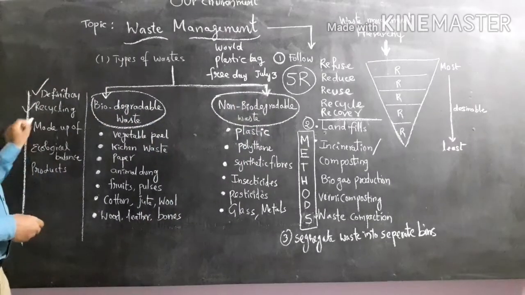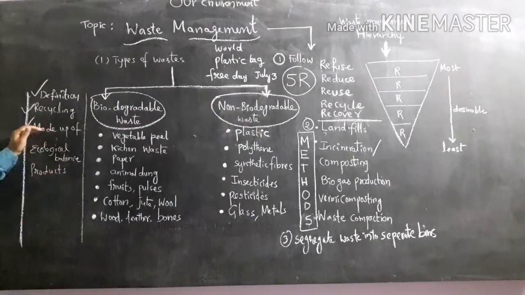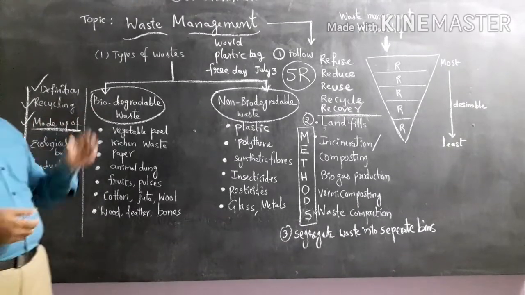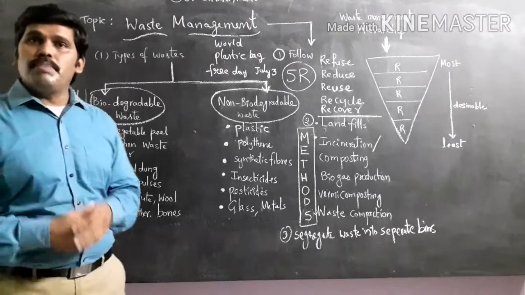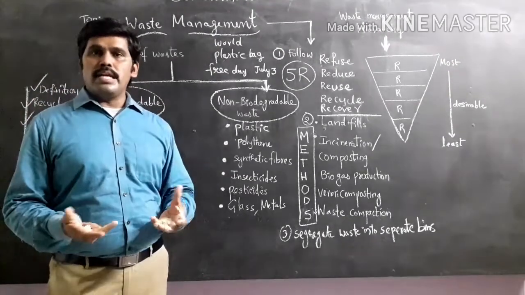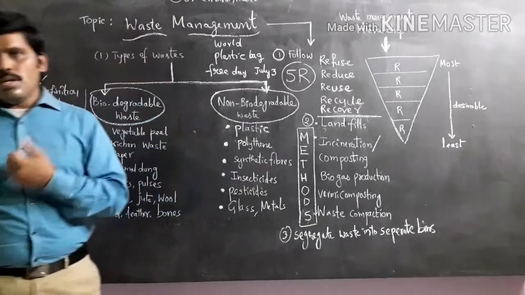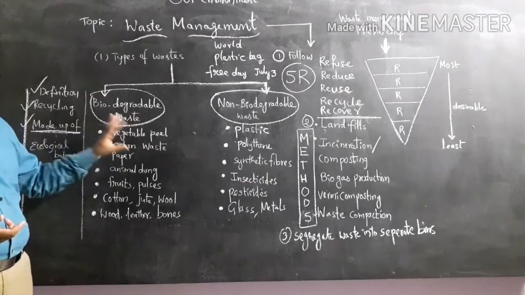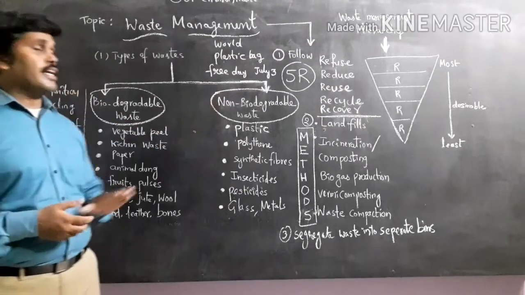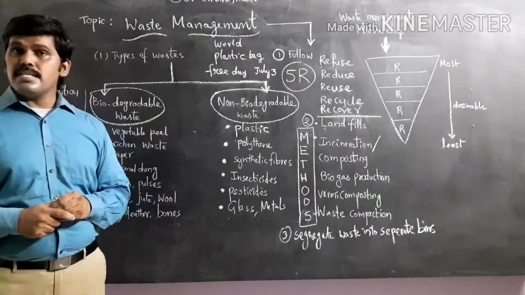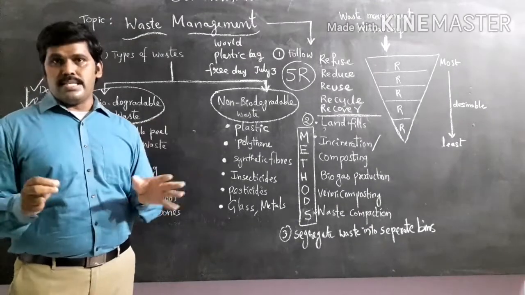And come to how they are made up. Biodegradable waste materials are formed by natural ingredients, or animal waste or plant waste or human refuse, whatever it is, they all come under natural ingredients. But non-biodegradable waste materials are made up of synthetic materials. That means they are completely chemical based.